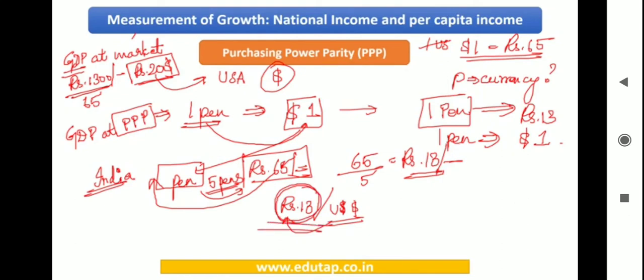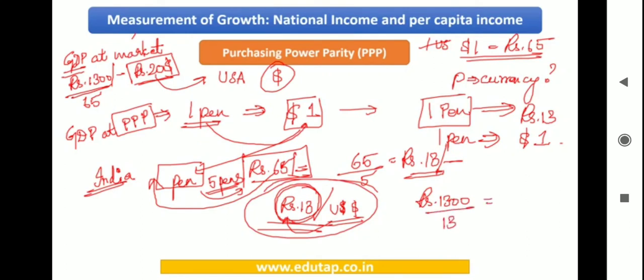Okay, now I've got this exchange rate, which is the exchange rate when you see GDP at PPP. Now I want to calculate my GDP. What is the GDP of India? We have seen earlier, it is rupees 1300. Now I want to see what the GDP is at purchasing power parity, so I'm going to use this particular exchange rate, which is nothing but rupees 13 for every dollar.